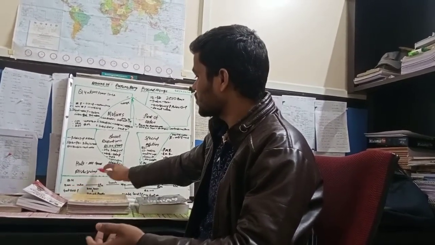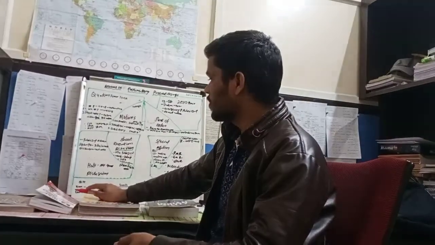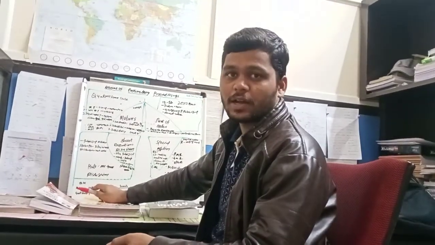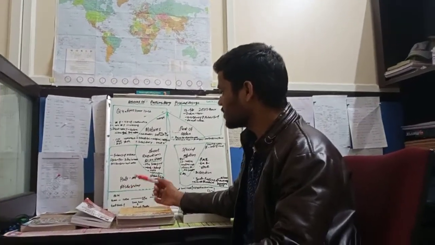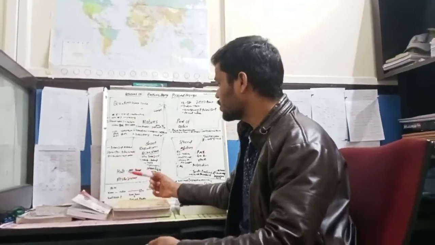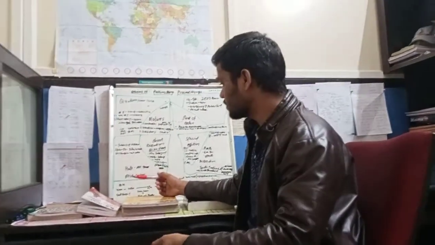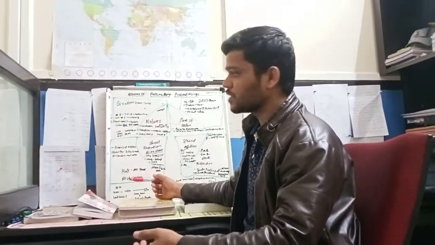Next is the half an hour discussion. In this half an hour discussion also, we can discuss public important issues, like debates and discussions.